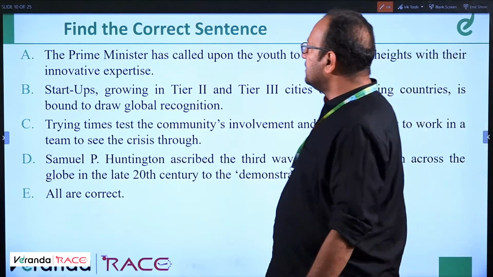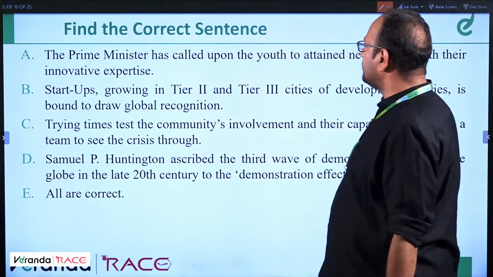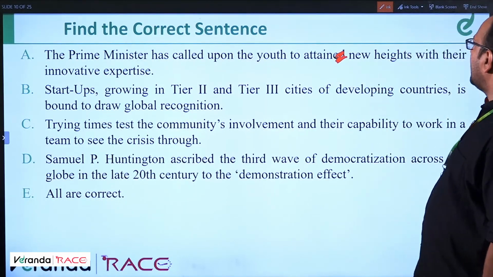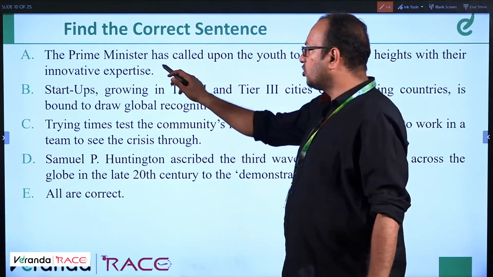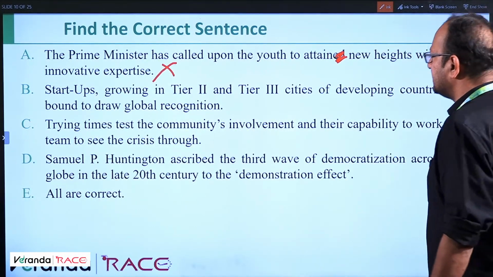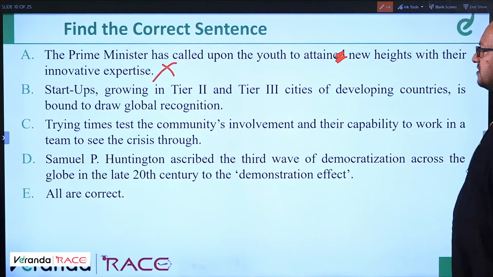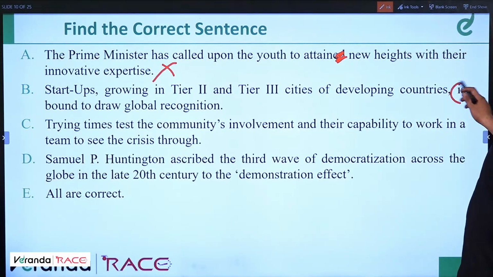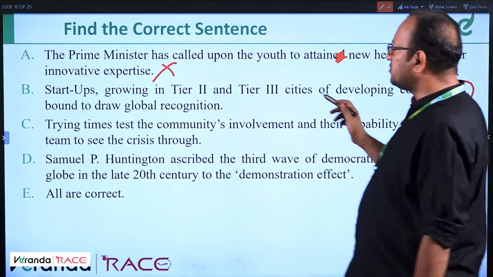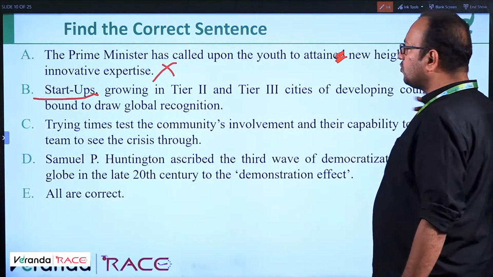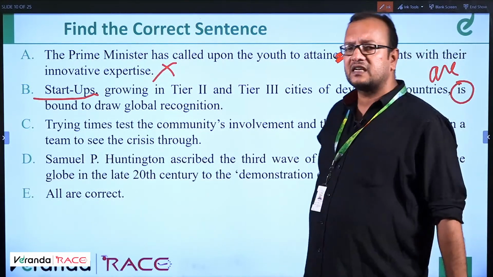Find the correct sentence. The Prime Minister has called upon the youth to attain new heights with their innovative expertise. This is wrong. Startups growing in tier 2 and tier 3 cities of developing countries is bound to draw global recognition. It should be are, because it's talking about startups. It's a plural word, right? Startups are bound to draw global recognition.